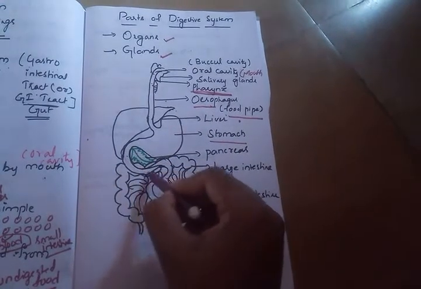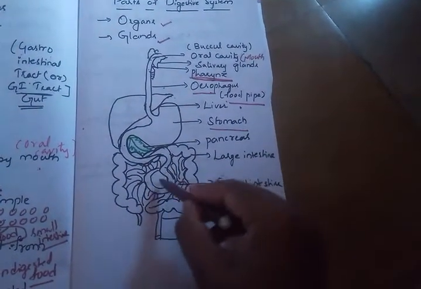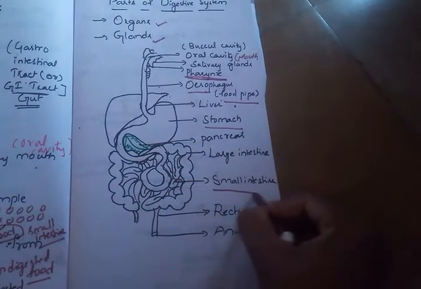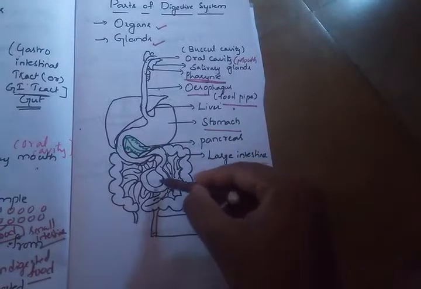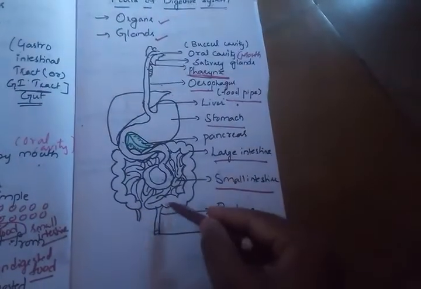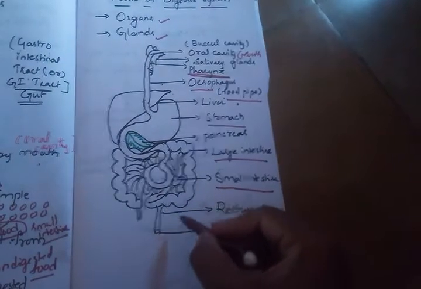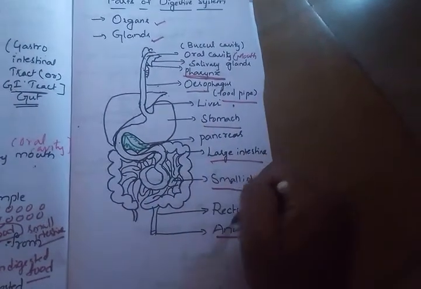The stomach opens into a long, coiled tube-like structure called the small intestine. The small intestine opens into the large intestine, and the large intestine finally has the exit called the anus. These are the parts of the digestive system.